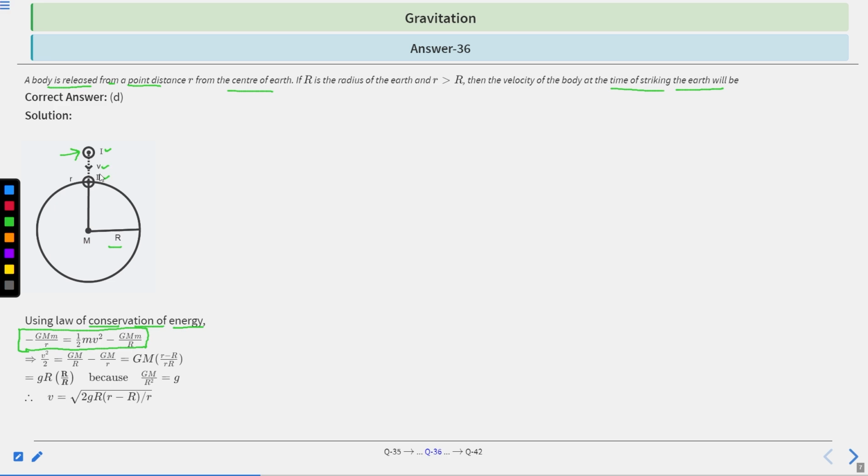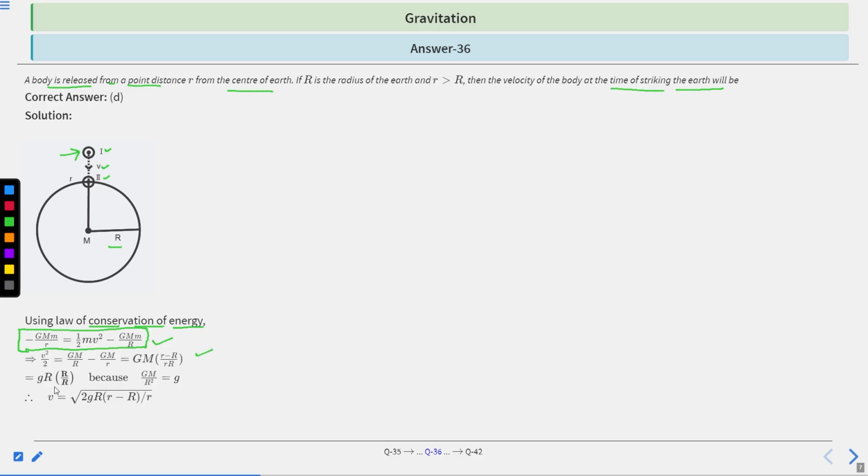Using the law of conservation of energy, v square divided by 2 is equal to GMm divided by r, GM divided by R minus GM divided by r. Mm cancels out. Solving this, you get GM(r minus R) divided by R r.